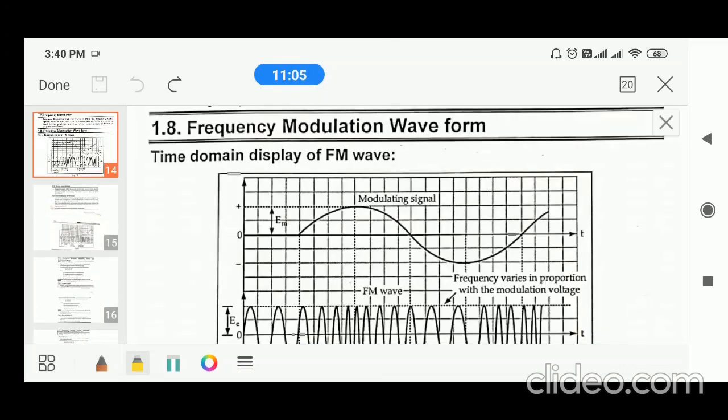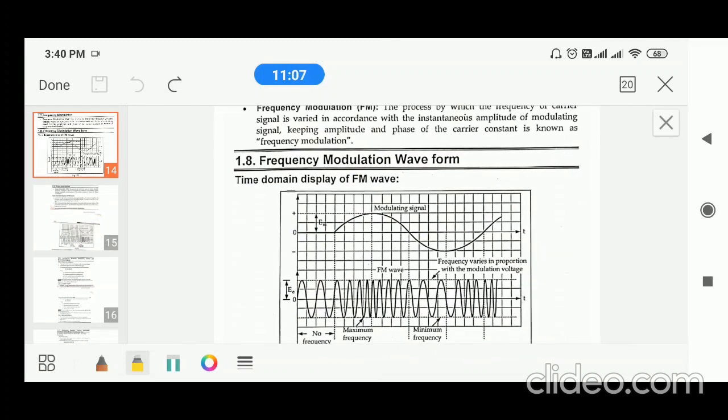Similarly, in frequency modulation, when the message is 0, the carrier frequency is not varied, it is maintained constant. When the message is positive, the carrier frequency is increased. Here the carrier frequency is increased. When the message is negative, the carrier frequency is decreased. Similarly, when the message is increasing or goes to positive cycles, the carrier frequency is increased. So finally, the message lies in the form of frequency variations in FM.